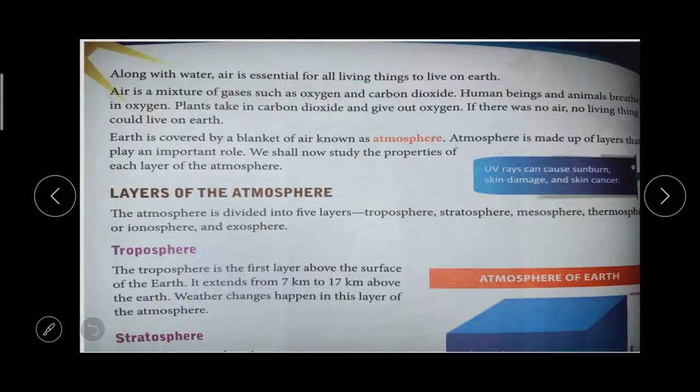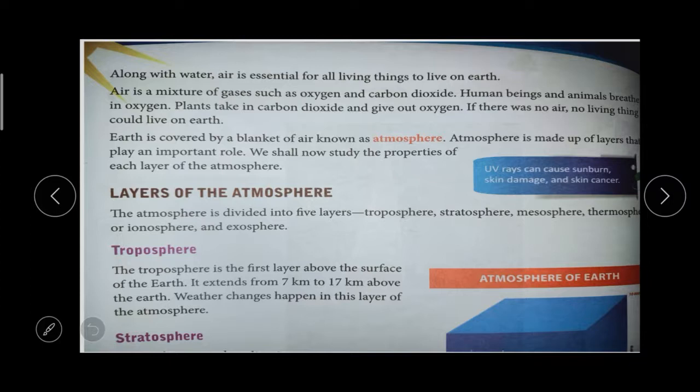Water is also an essential thing, right? Air, water, land and food, these are the essential things. Along with water, air is also essential for a living thing to live on earth. Air is a mixture of gases. It contains oxygen, carbon dioxide, nitrogen, and so many other things.